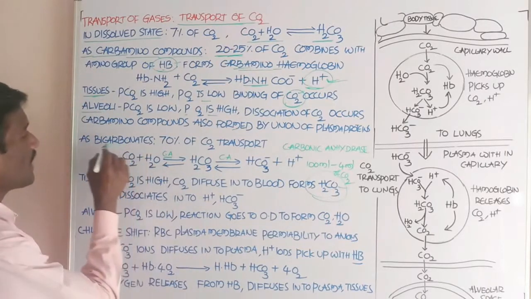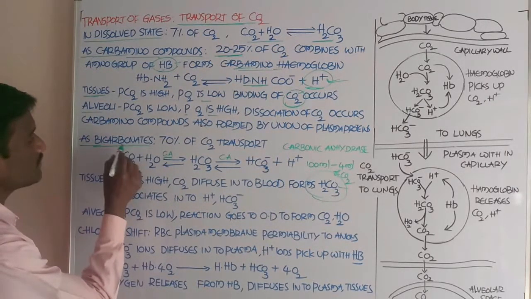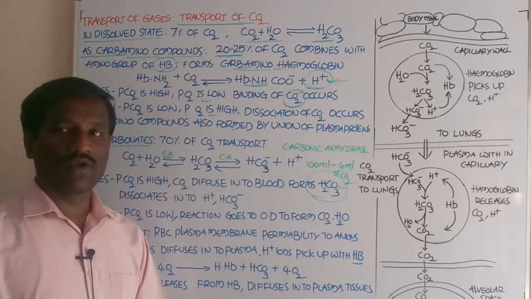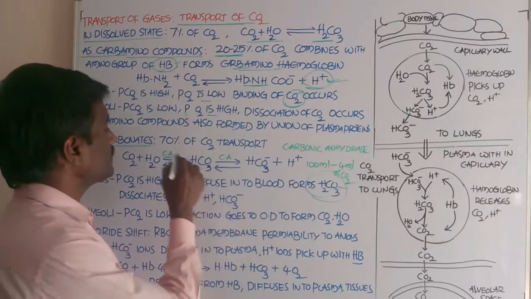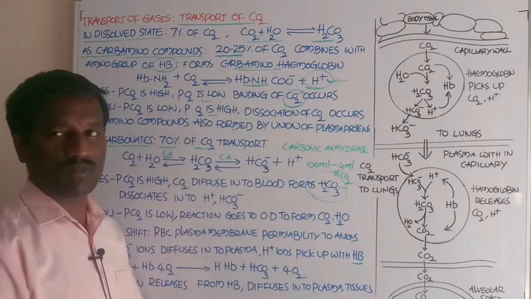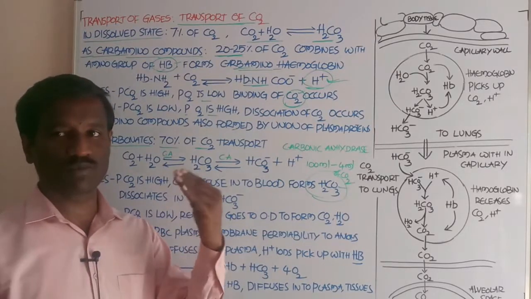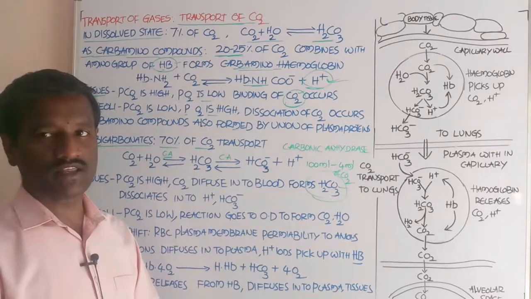The third one is as bicarbonates. In this, 70% of the carbon dioxide is transported by this method.